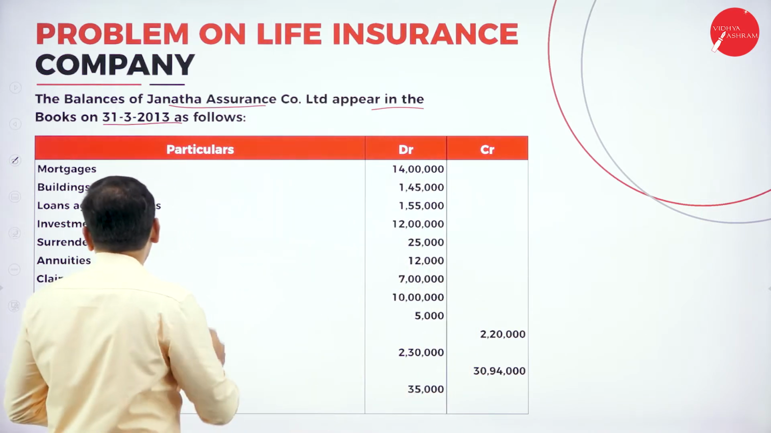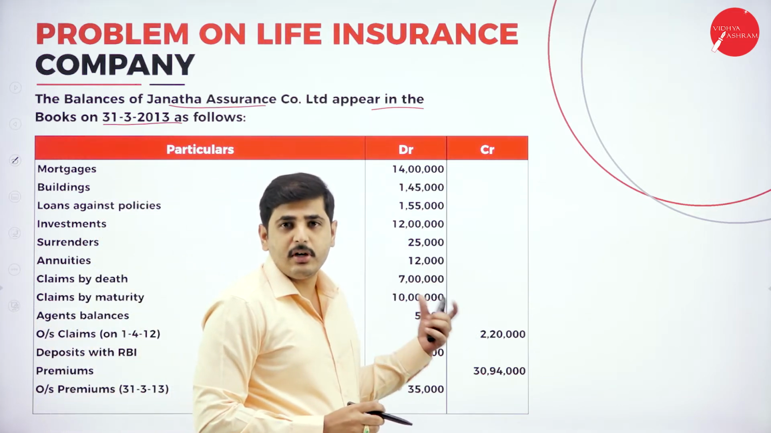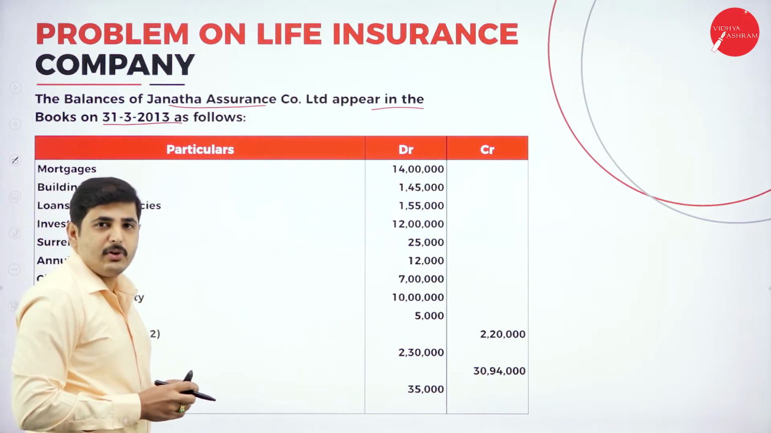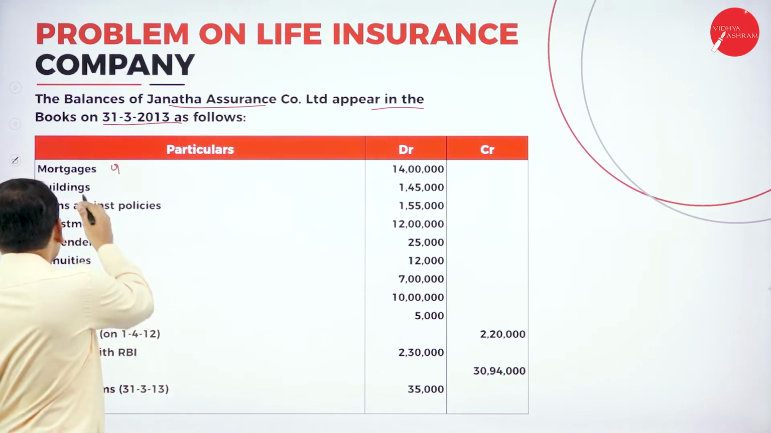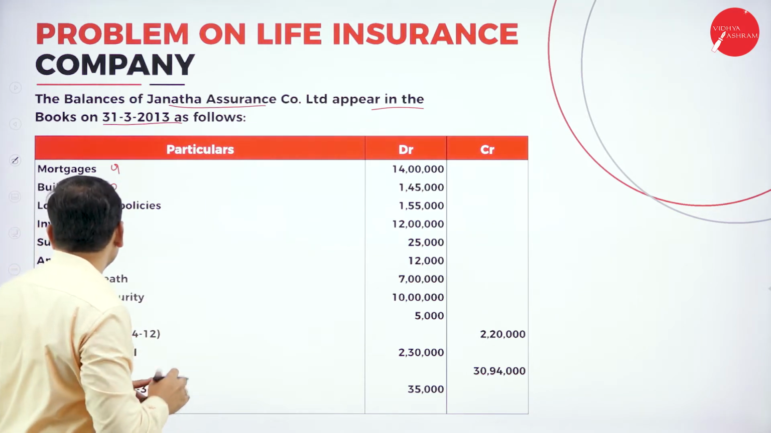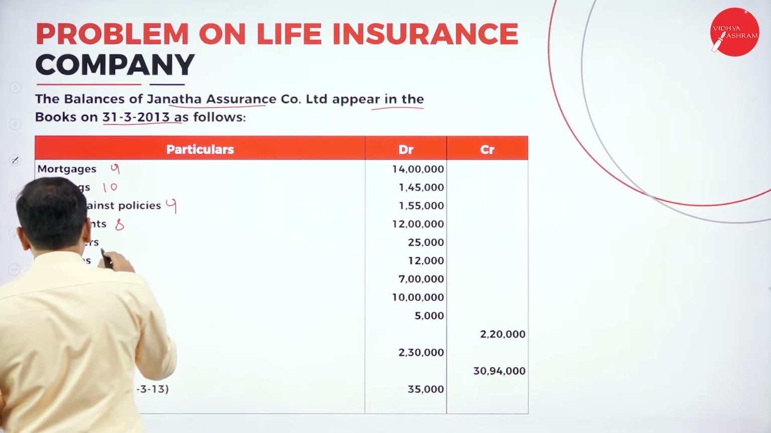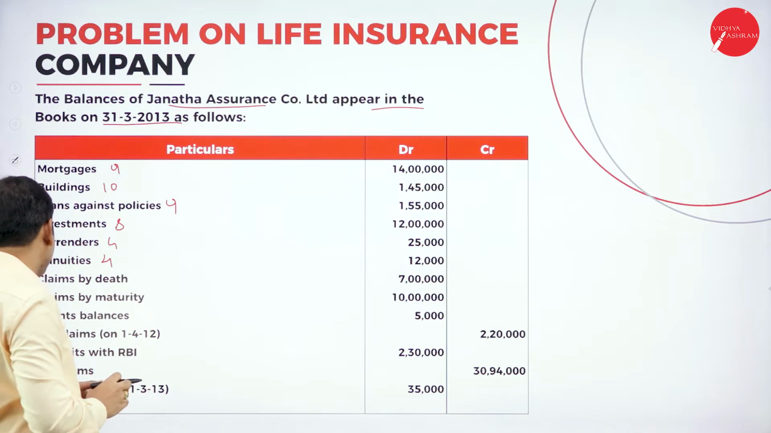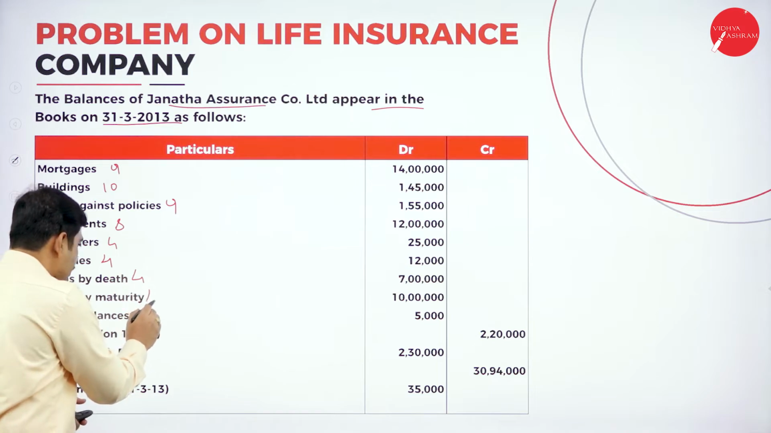Looking at the mortgages, where will mortgages come? We have to understand the schedules, to which schedule each item will go. Mortgages and loans will go to schedule number 9, loans and mortgages, and building comes in schedule number 10, and loans against policies also schedule number 9. Next, investment schedule number 8. Surrenders schedule number 4, benefits paid, and annuities schedule number 4, benefits paid. Claims by death also schedule number 4, and claims by maturity schedule number 4.